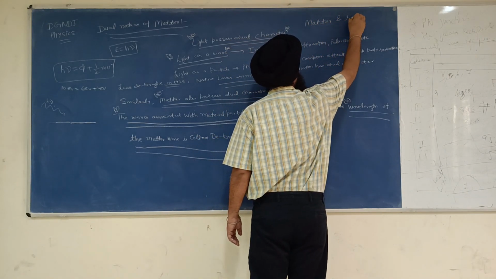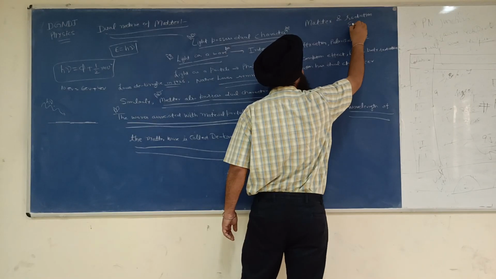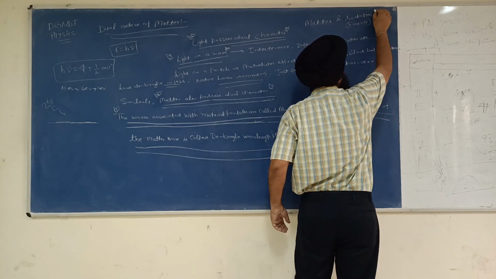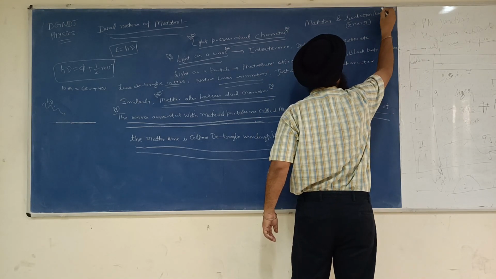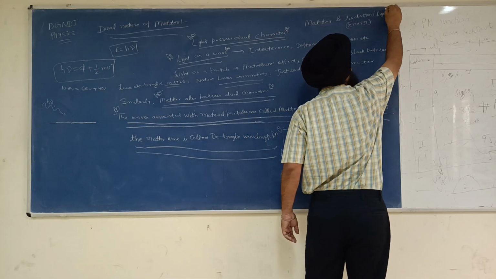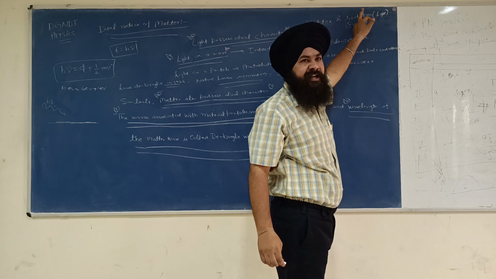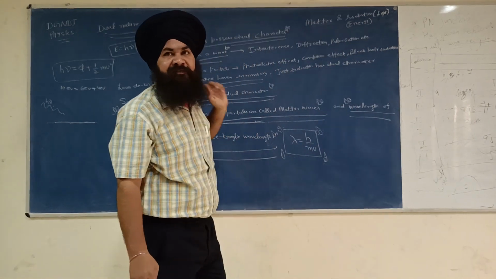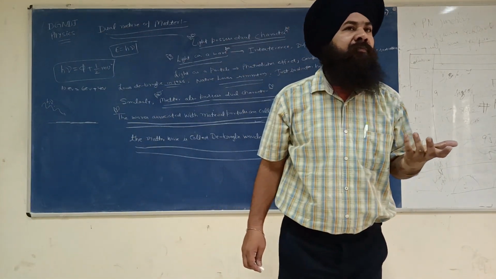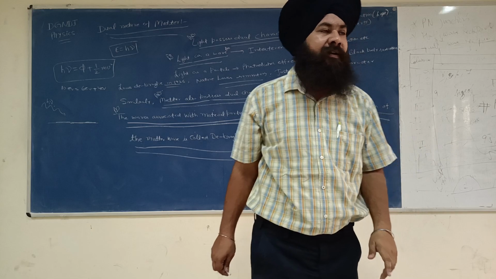Matter and radiation. Radiation means energy. Radiation or light, you can say. As the light possesses, as the radiation possesses dual character, sometimes it behaves as a wave, sometimes it behaves as a particle. So what is matter? Matter means particle. Anything which has mass and occupies volume is called matter.